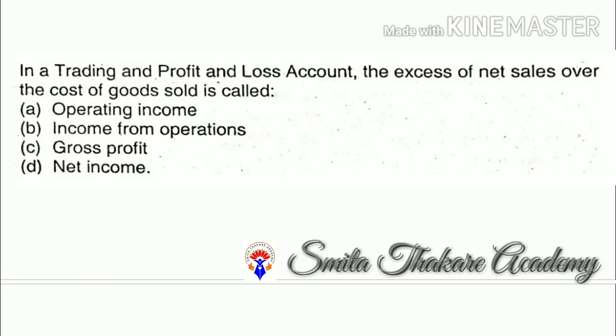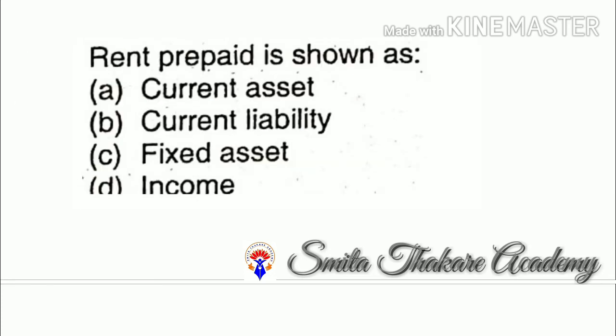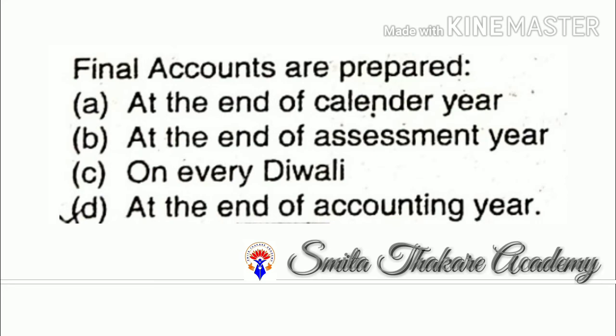In a trading and profit and loss account, excess of net sales over the cost of goods sold is called gross profit. Closing stock appearing in the trial balance is shown on the asset side of balance sheet. Rent prepaid is shown as current asset. Final accounts are prepared at the end of accounting year.